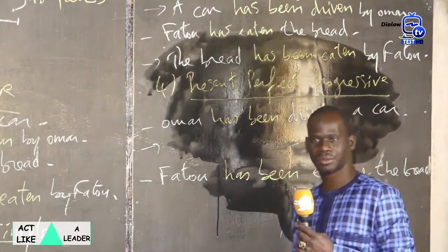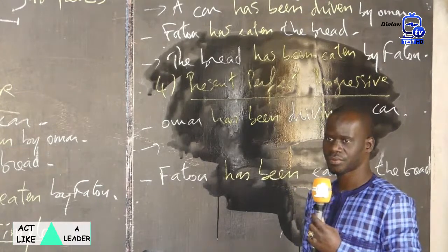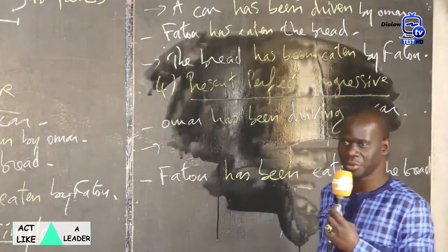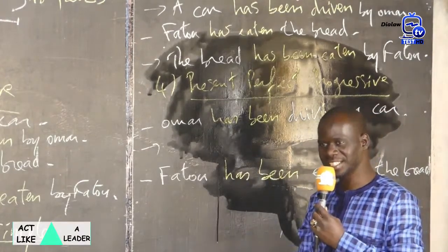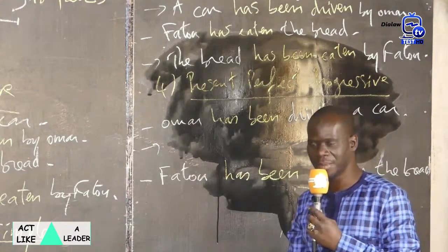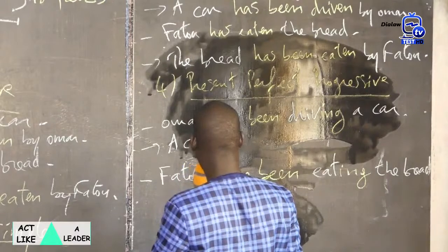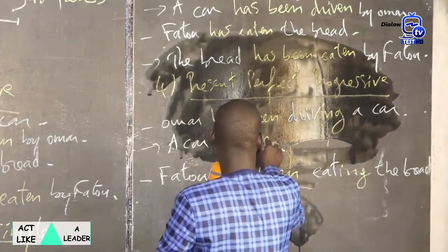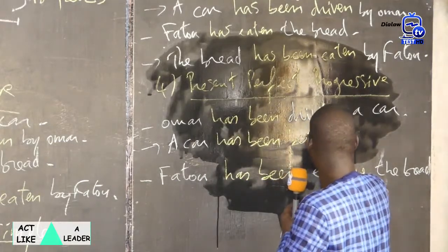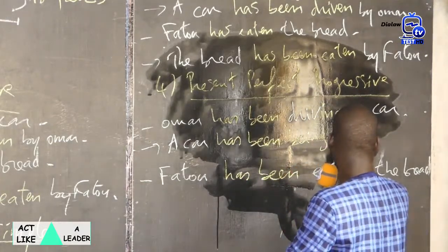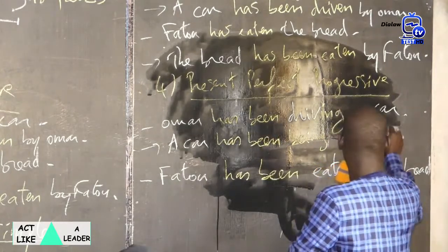Okay, now we transform these sentences into the passive voice. Yes, Modu? A car has been being driven by Omar. Very good. A car has been, and have ing form, being driven by Omar.